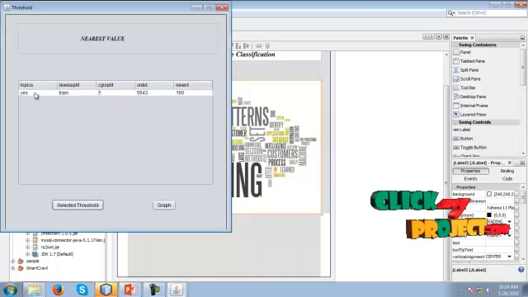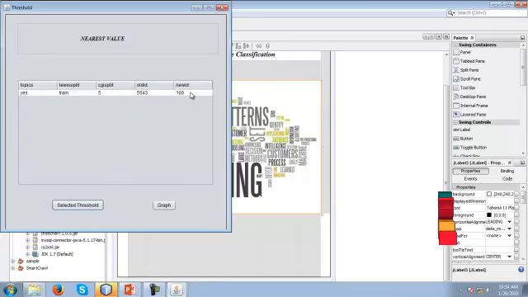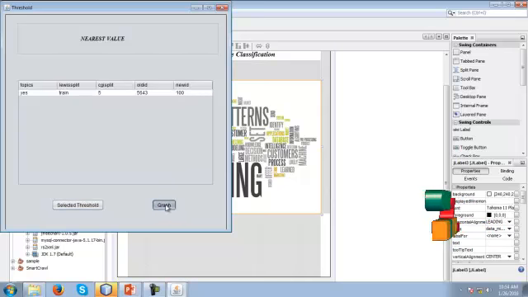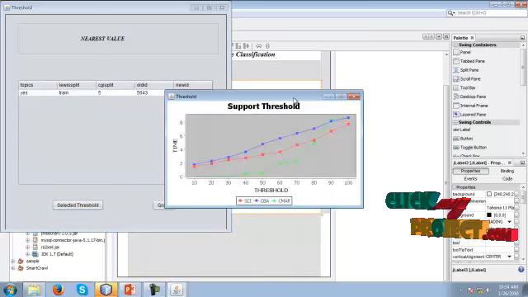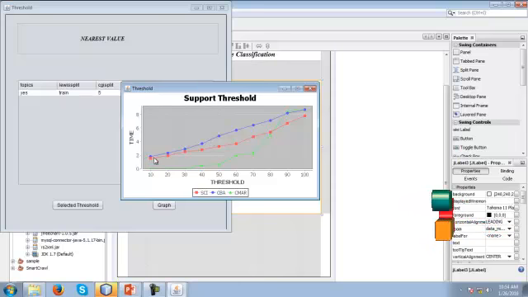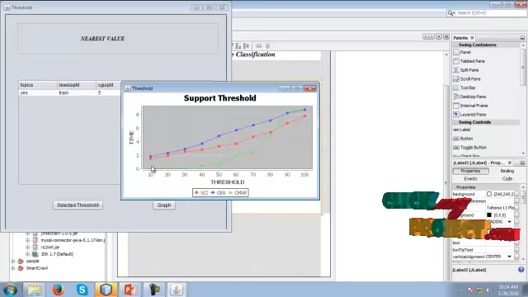Using the threshold value, we have selected particular values from the dataset. This is used as a support vector, and using that we get related support threshold values calculated from the dataset. The graph can be taken.